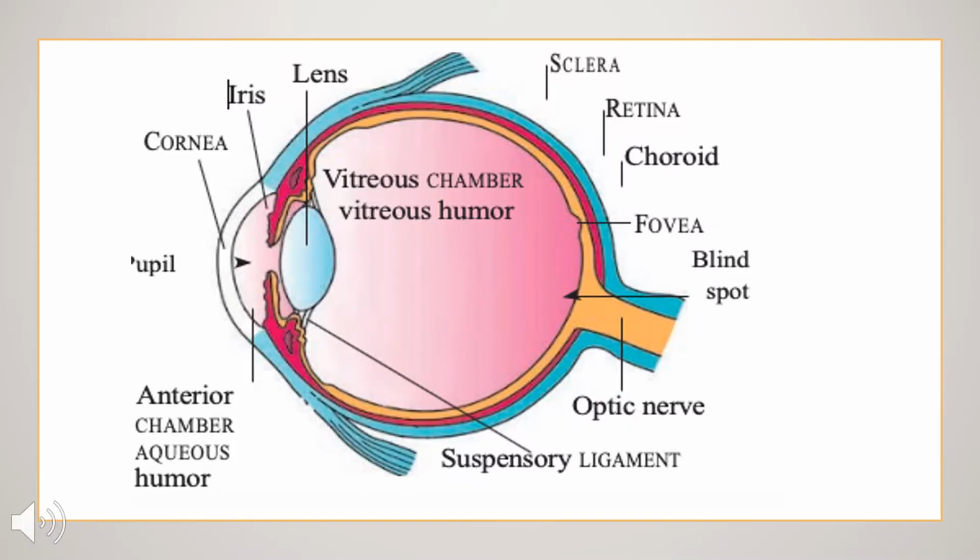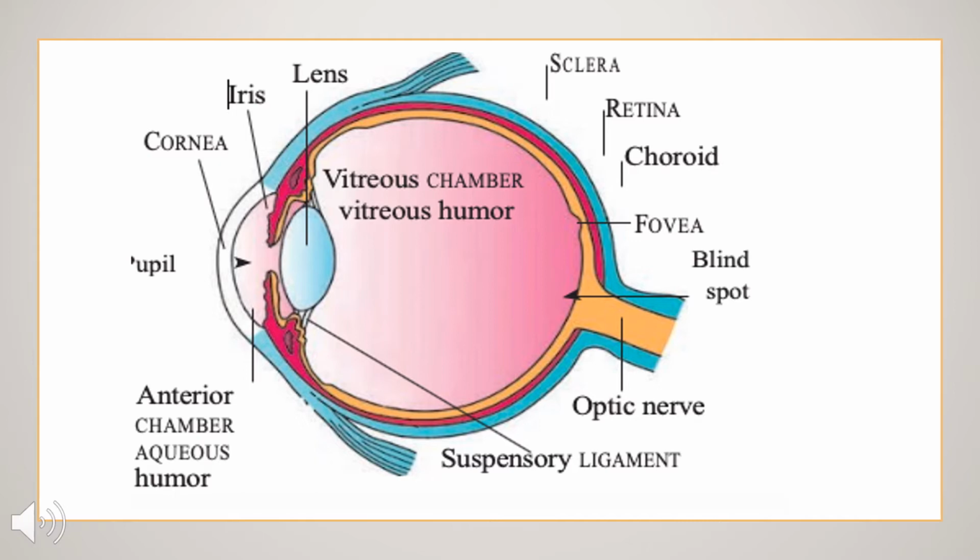Diagrammatic representation of the eye. Here you can see the diagram of the eye with all the important labelings. You need to practice this diagram. So let us concentrate on the parts of the eye. Our eye is a slightly asymmetrical globe about an inch in diameter. It includes the iris, which is the colored part. Next is the cornea, a clear dome over the iris. Next is the pupil, the black circular opening in the iris that lets the light in.